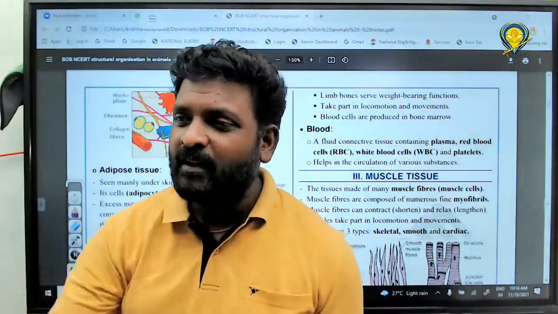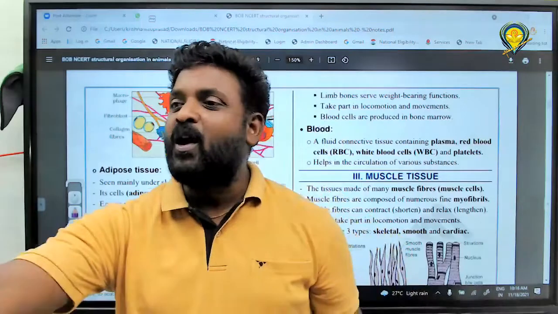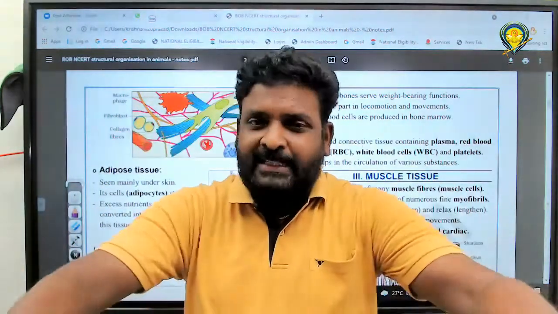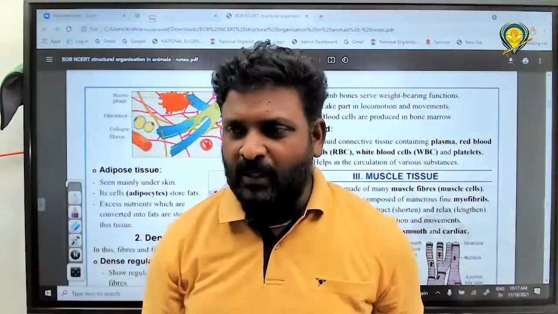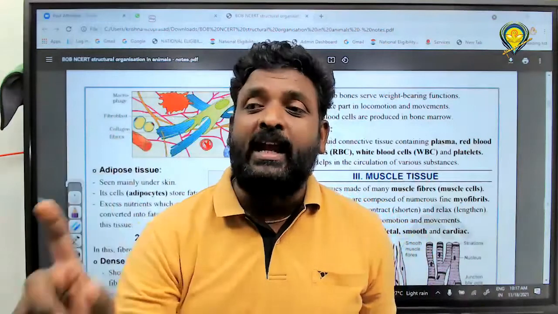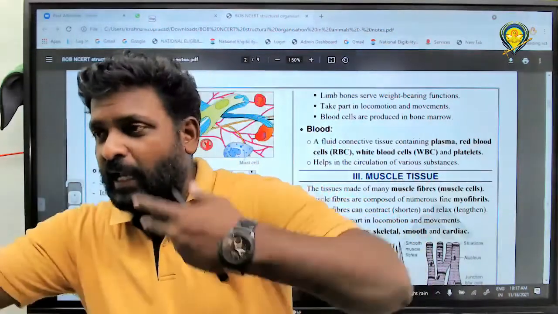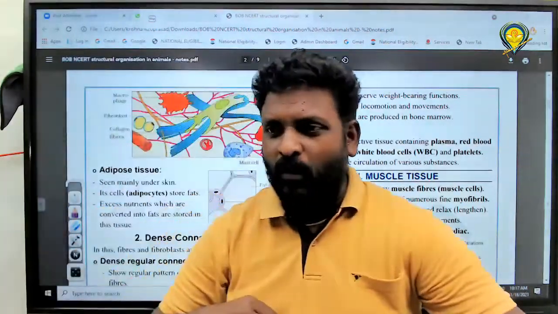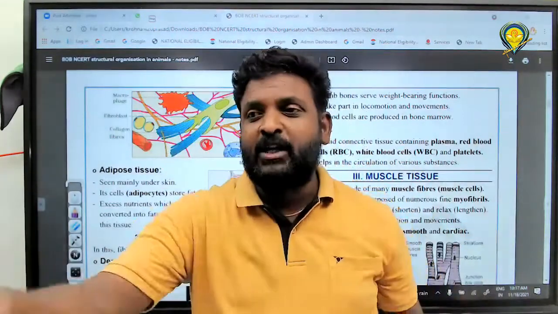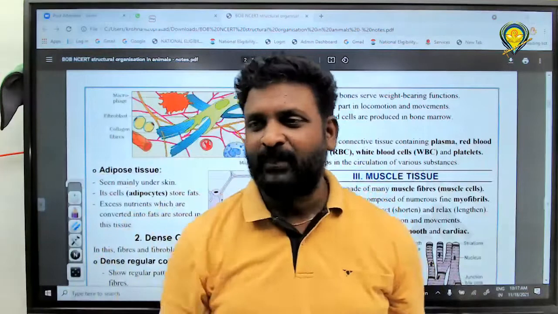How will fat be produced? Just imagine if you take excess nutrients, more food than we need. The excess nutrient which is not used immediately, what will it convert into? Fat. That's it. Please write it.